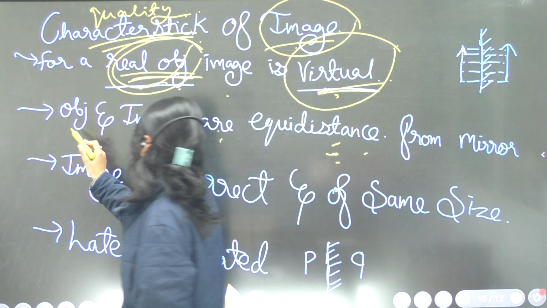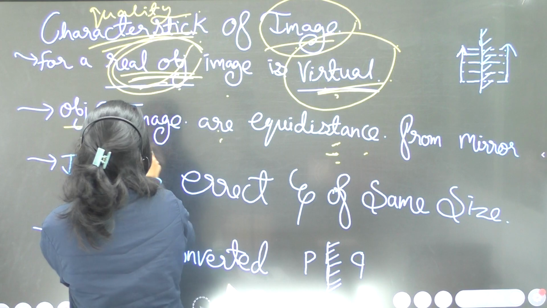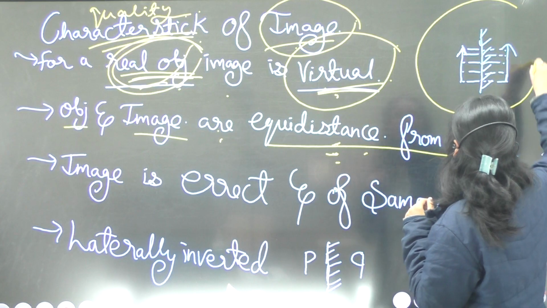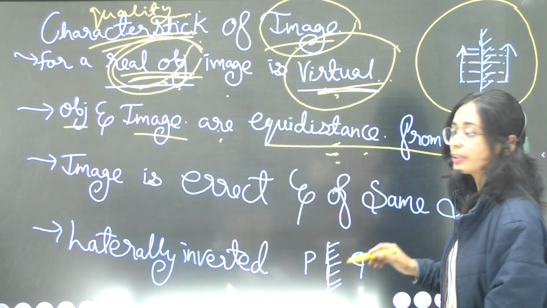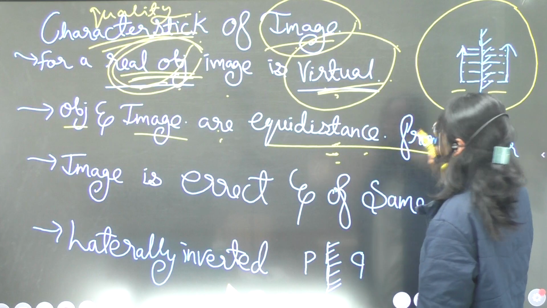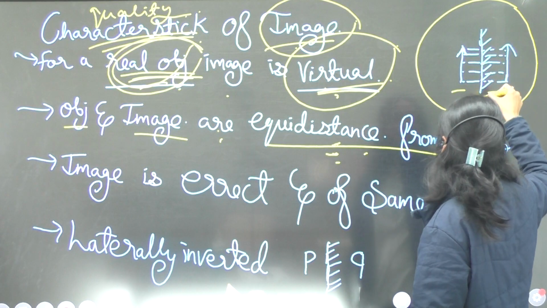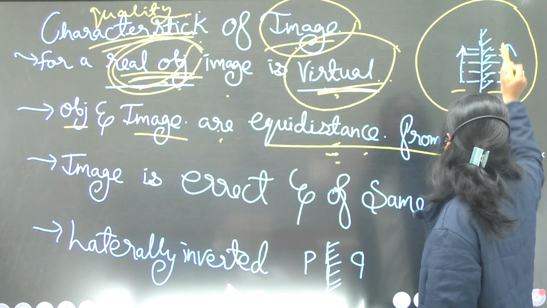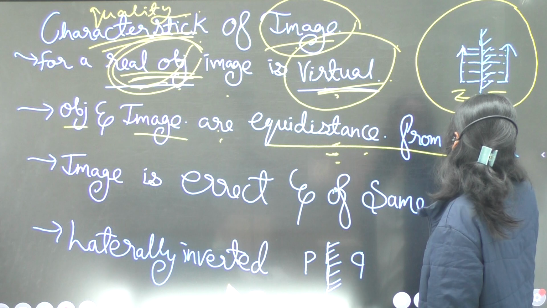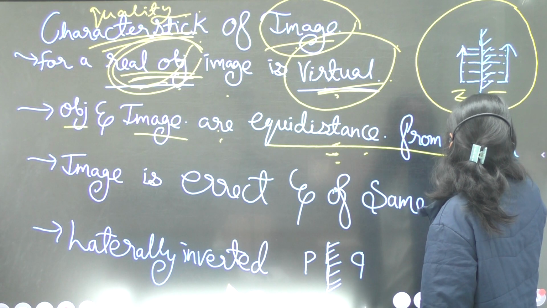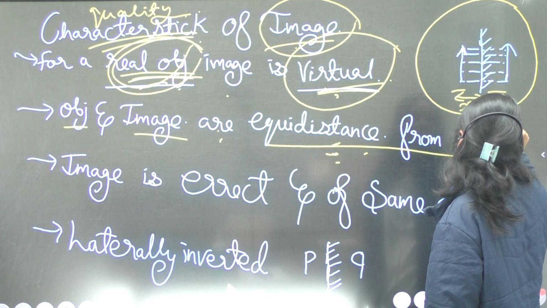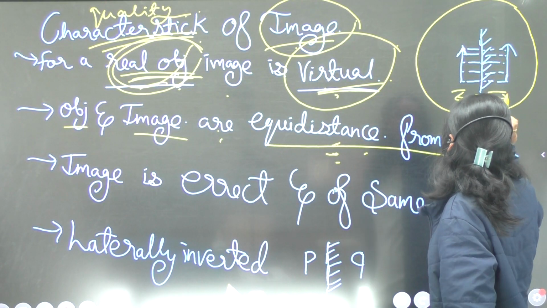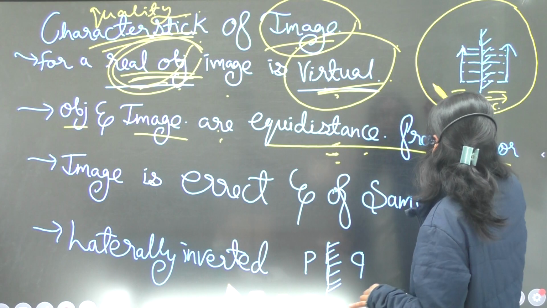If the object and image are equidistant from the mirror, that is, in the case of the image of a real object, they are at equal distances. This is the plane mirror, and if the object is at a distance x, then the image will also be at a distance x behind the mirror.